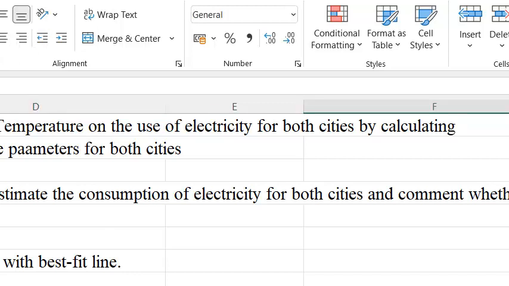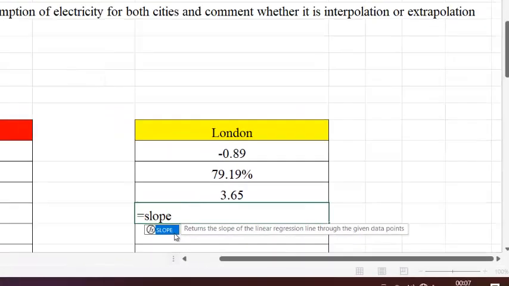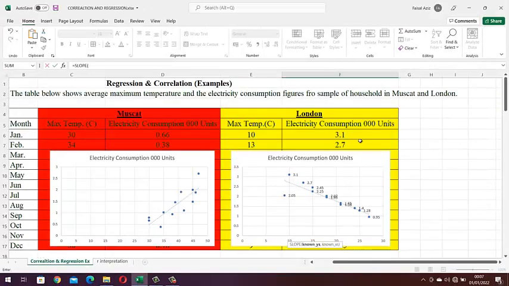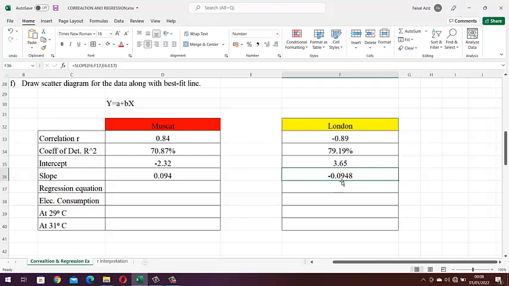And slope regarding London, again equal sign, and then you double click it, again known y's and known x values. So these are the known y values and this is the known x values. Click enter, you will get the answer in the negative. It shows negatively sloped. So here it comes 0.0984. Let me increase the decimal here.